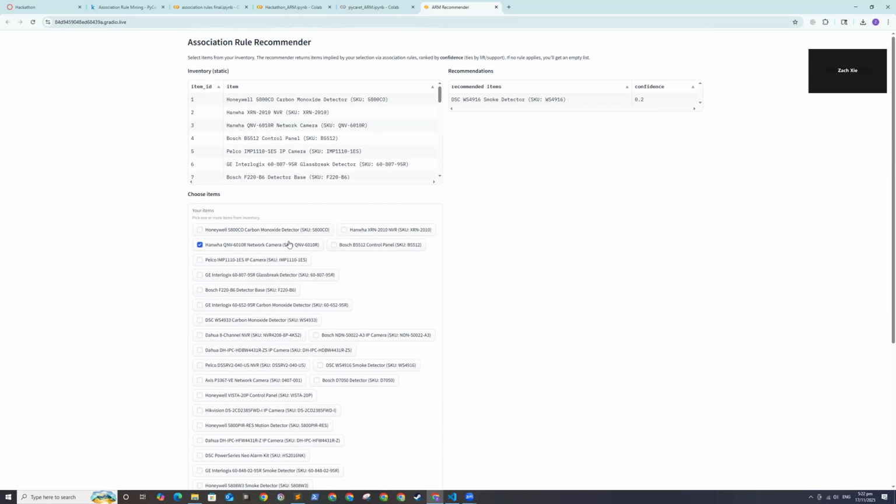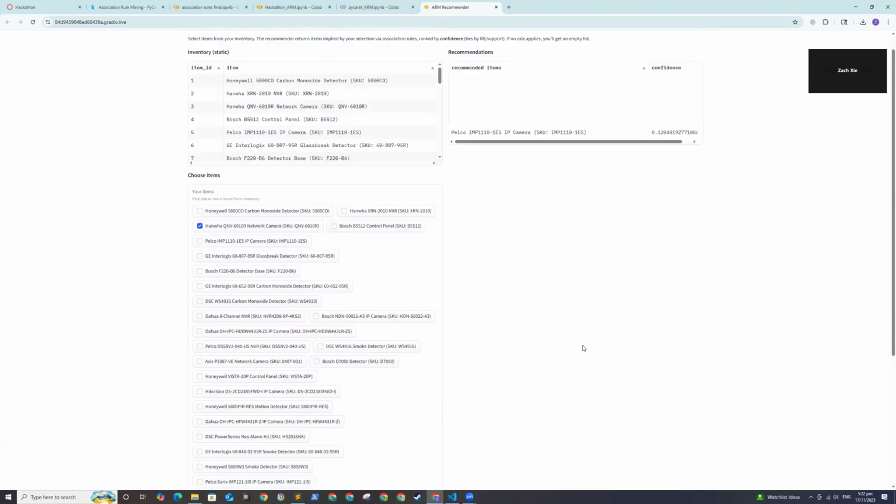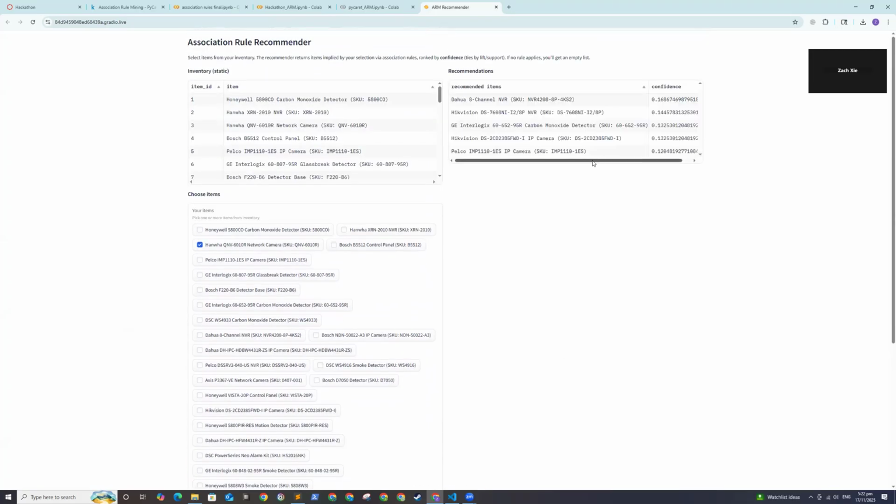If I choose something else, let's see if we can trigger multiple recommendations. Right here, perfect. When we select these items, we got 1, 2, 3, 4, 5, a total of 5 recommendations based on our association rules. And here they're ranked based on confidence in descending order. So it's working pretty nicely. And that's all from my demo. Thank you.